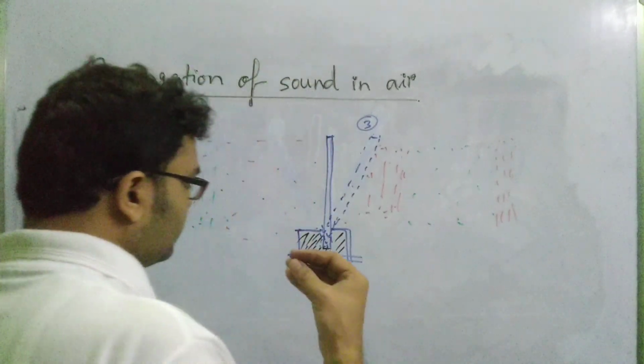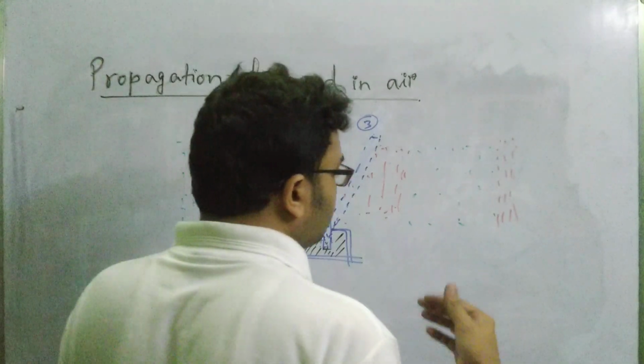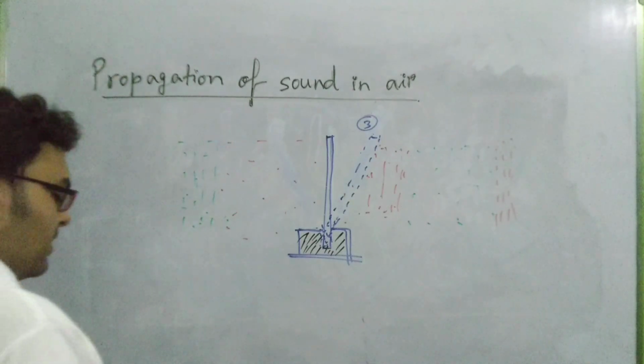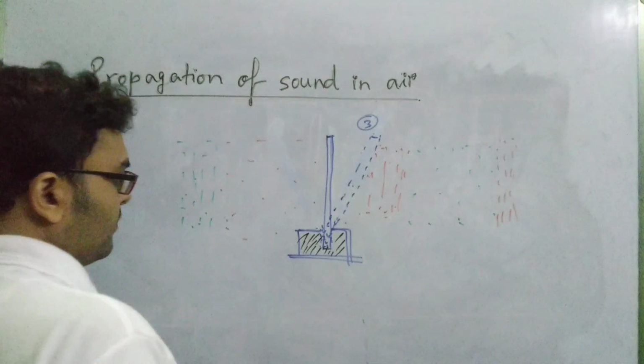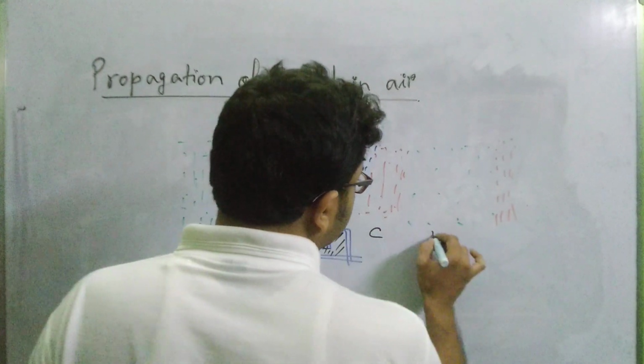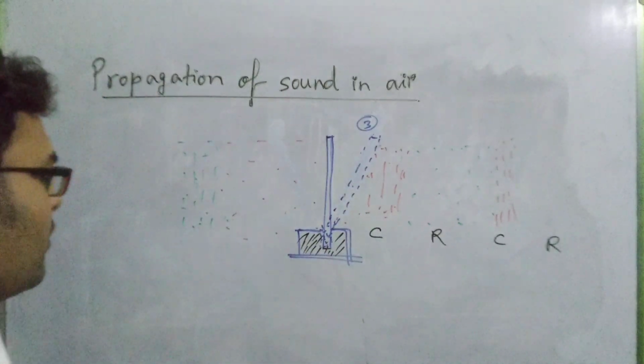In this way the excess energy that is being created, not created, it is being transformed from another form to sound energy. That excess energy gets transferred from one particle to another particle. So alternately you can see there is a region of compression, then rarefaction, then again compression, then again rarefaction, and like this the sound moves on.